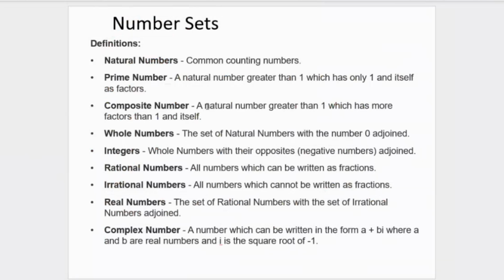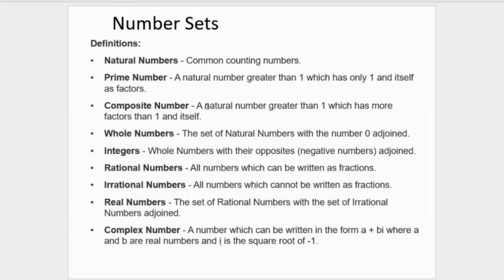And of course, the next is prime numbers. So we know what prime numbers are. From secondary school, we've been exposed to all these things. Natural numbers greater than 1 that have only 1 and itself as factors. So numbers that fall under this category: 2, 3, 5, 7, 11, 13, 17, and so forth. So those are prime numbers, numbers that have only 1 and itself as a factor. These things are important as well in dealing with math, because you are trying to build the concept, so that when you come across this thing, it's very easy for you to say, okay, I've seen that before, and this is what you can do.